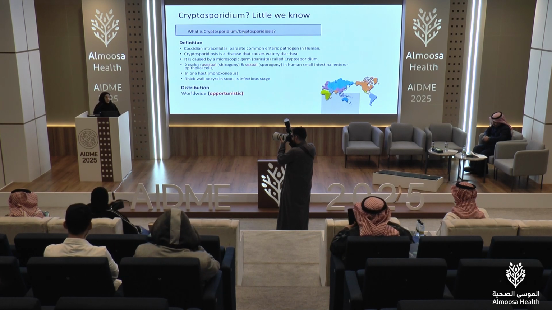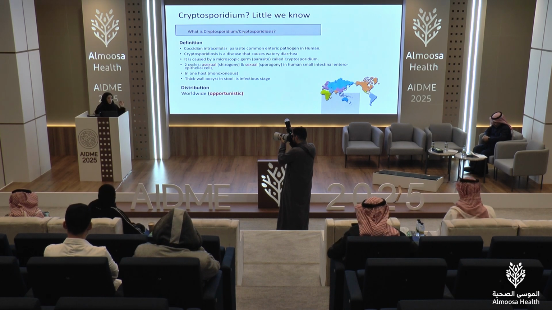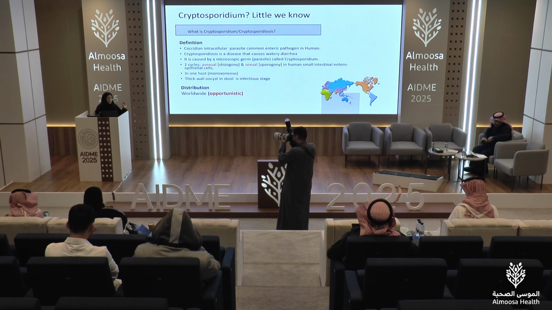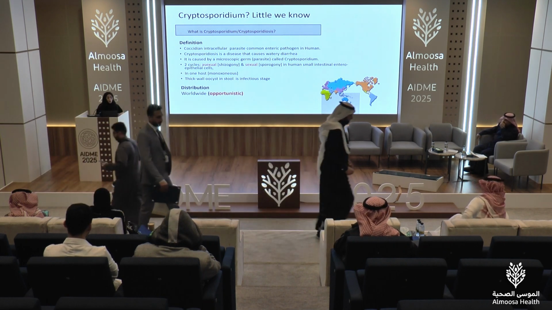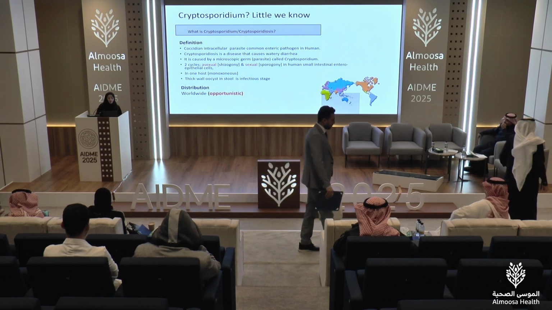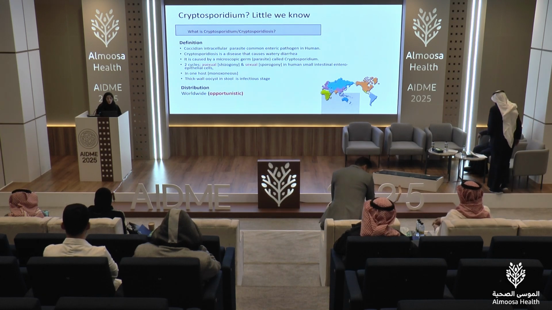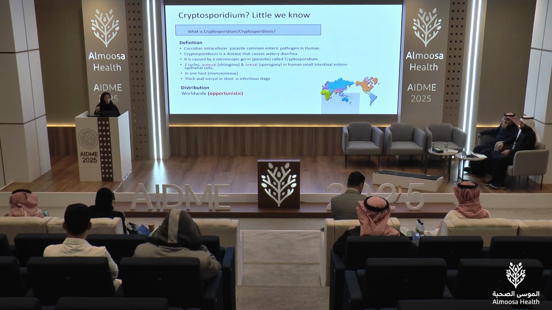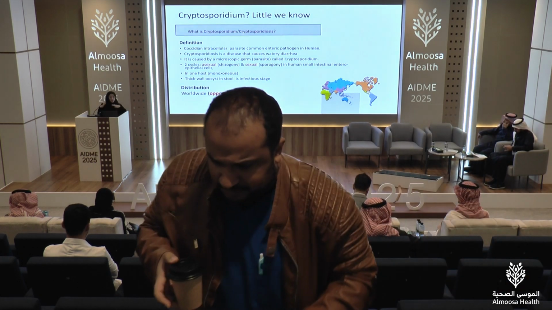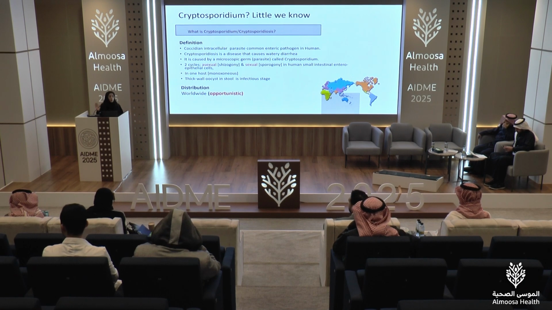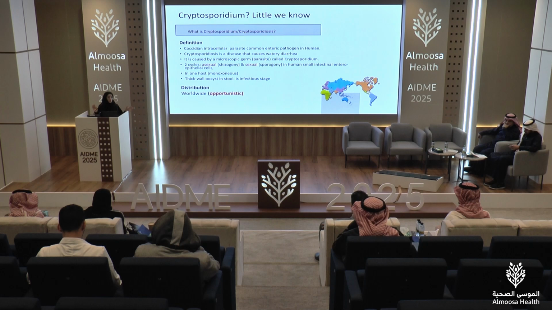So what's cryptosporidiosis? Cryptosporidiosis is caused by Cryptosporidium, an intracellular protozoa that infects the brush border of the small intestine. It can cause enteric infection and watery diarrhea. It can be chronic, especially in immunocompromised patients. It has two cycles, sexual and asexual. It all happens inside one host, the human being, so the human is considered to be a definitive host. There is no intermediate host. The thick wall oocyst in the stool is considered to be the infectious stage and the diagnostic stage as well.